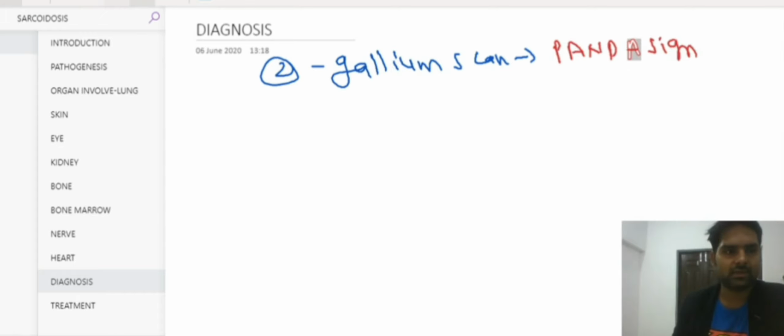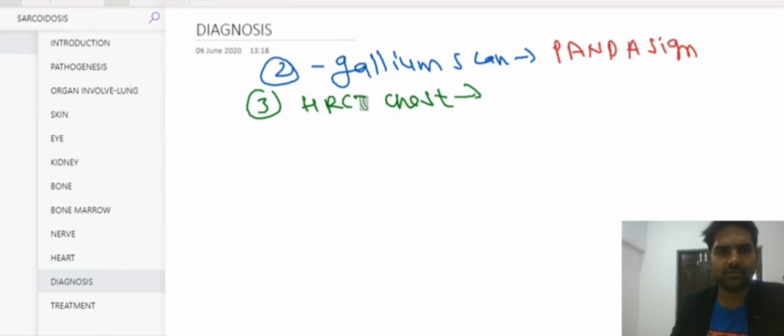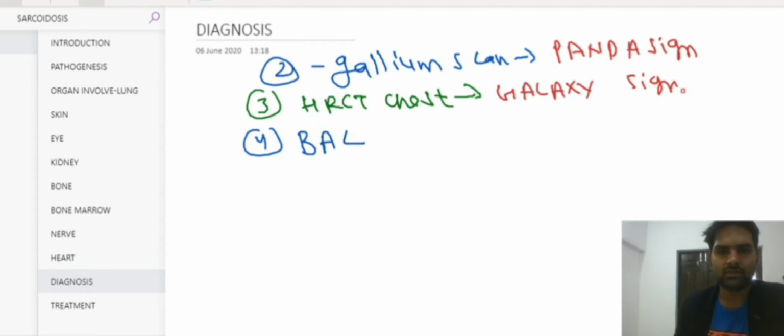Now the next investigation that we can do is the HRCT chest, and on the HRCT chest we can find the galaxy sign. Okay. Now the next investigation we can perform is bronchoalveolar lavage, which shows lymphocytosis.